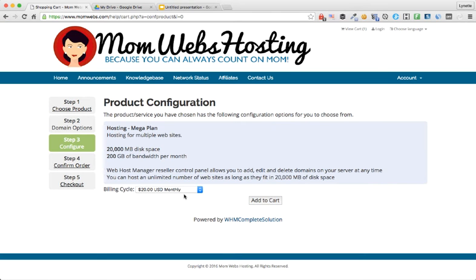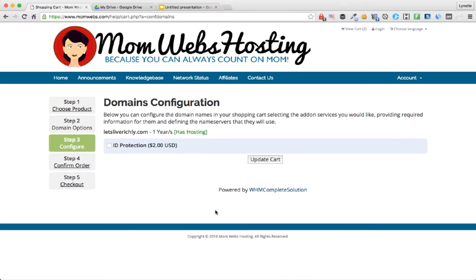Next, we're going to make sure that this is the hosting plan that we want, and this is the plan that we want because it will let you expand and grow. You can choose to pay monthly, quarterly, semi-annually, or annually. We'll leave it as monthly for now and click add to cart.